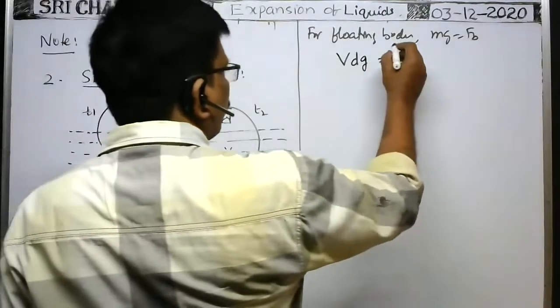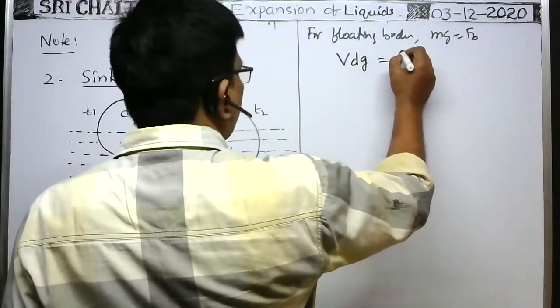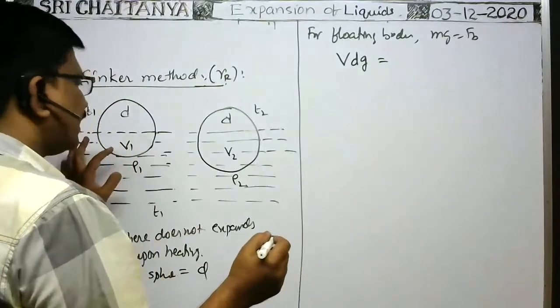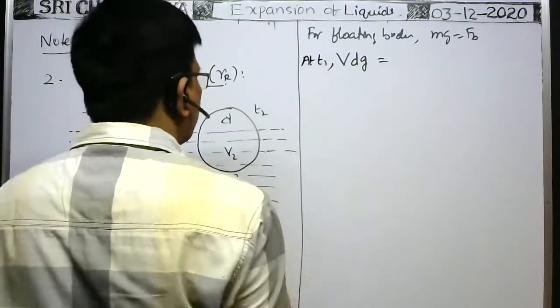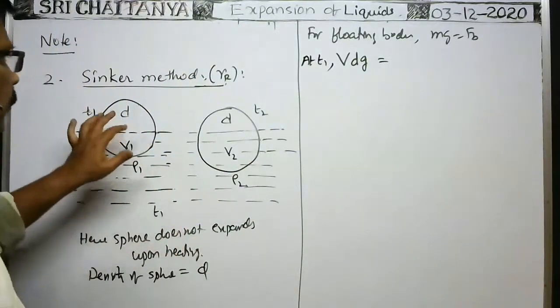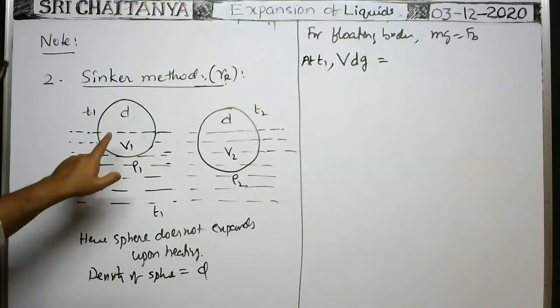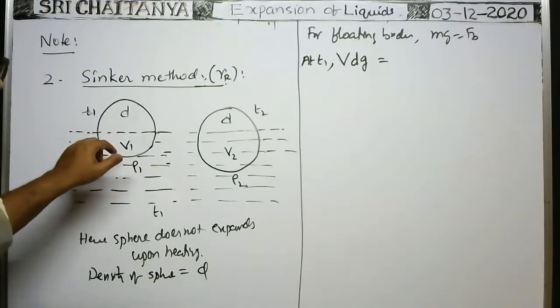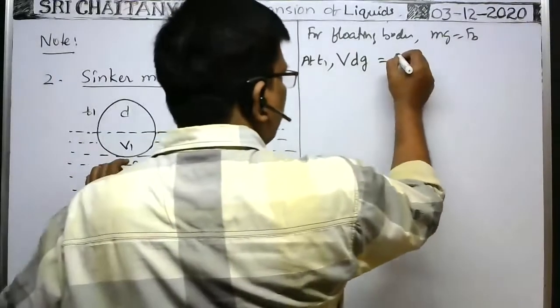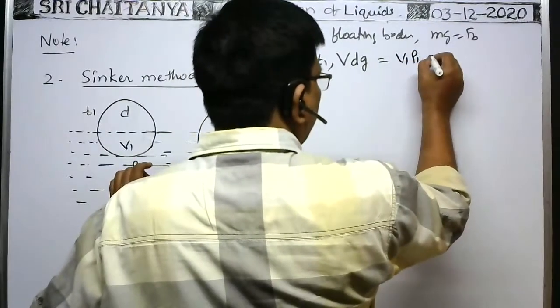Buoyant force means, at a temperature T1, weight is equal to the buoyant force acting on the body. Buoyant force means the volume of the liquid displaced, which is the volume of the body submerged. So volume of the liquid displaced V1 into density of liquid into g.